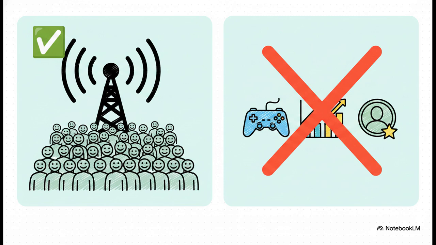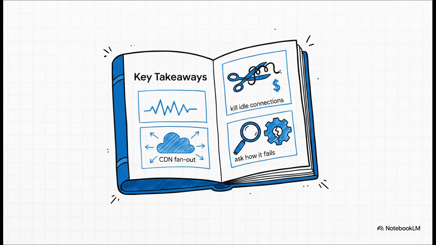Always let your specific data access pattern shape your architecture, not the other way around. So as you tackle your next big system design interview or major project, keep these 4 meta principles of principal engineer thinking in your back pocket. Number 1, match the system to the traffic shape. 2, remember that idle connections are pure cost. 3, use fanout via cache when millions want the identical read. And 4, always ask how does this fail before you even start building. Empathy, realism, and cost tracing are literally your most powerful engineering tools.